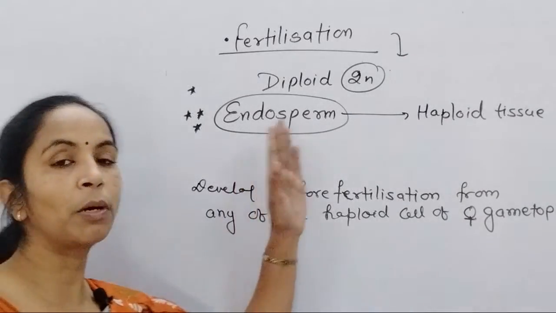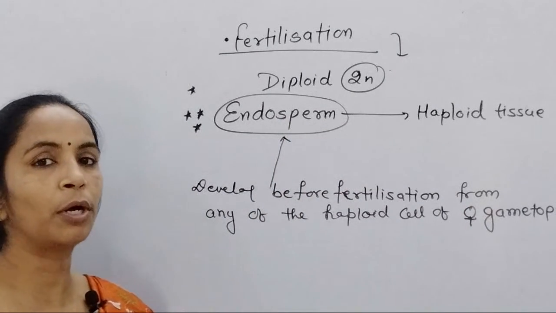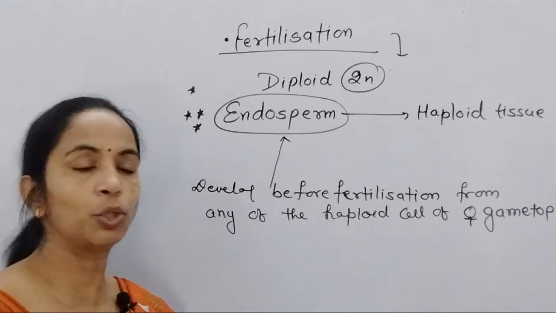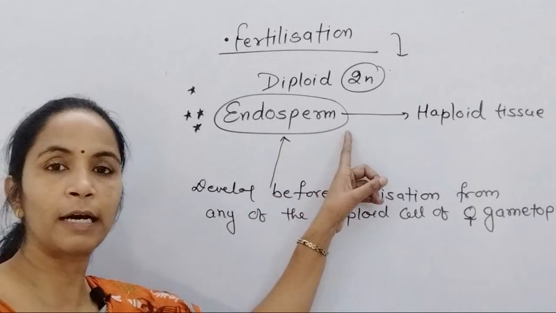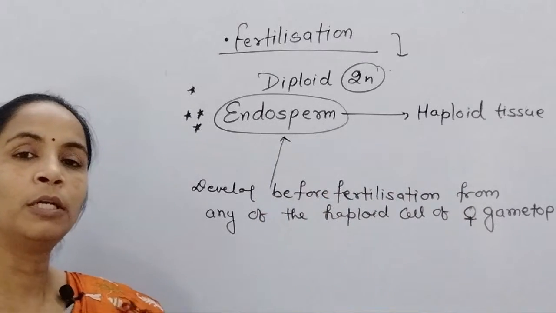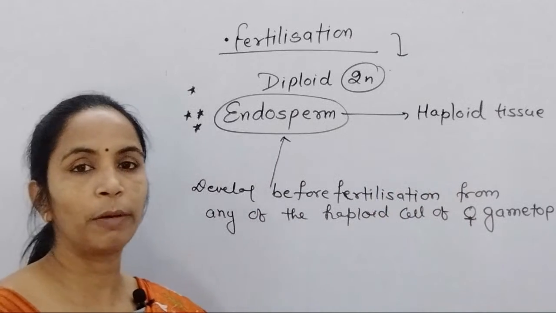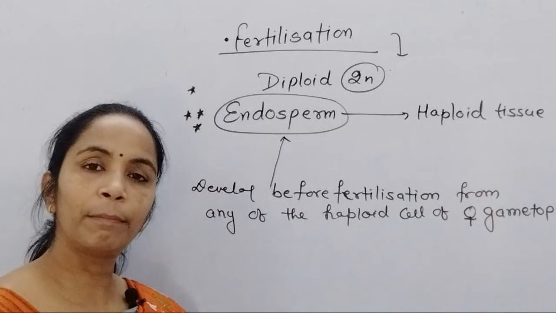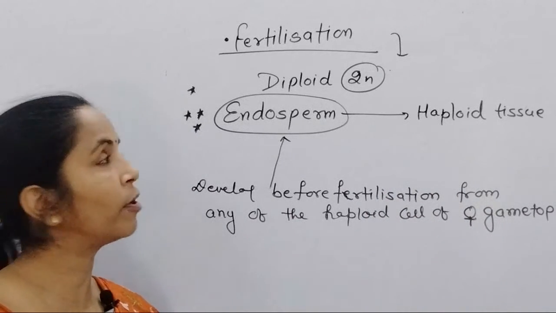In angiosperms, endosperm develops after fertilization by the process of triple fusion or double fertilization, and that process is identical for angiosperms. This part you very well remember, because this question is repeatedly asked: the nature of endosperm or the chromosome number in endosperm. The chromosome number in endosperm is haploid in case of gymnosperms, because it is a product of development before fertilization.